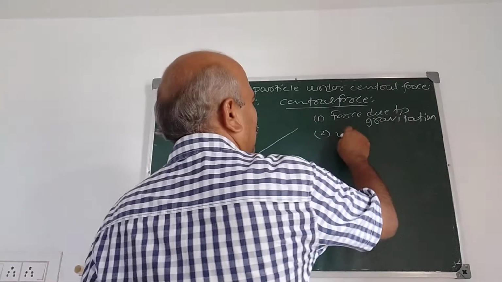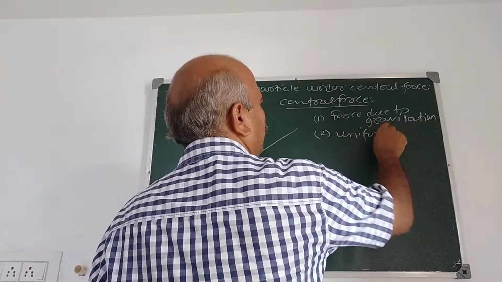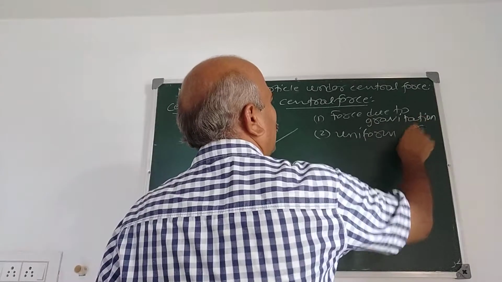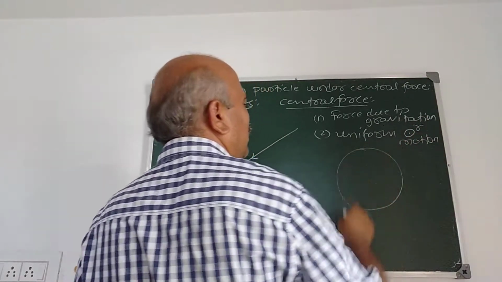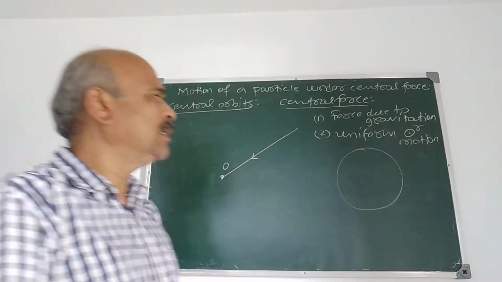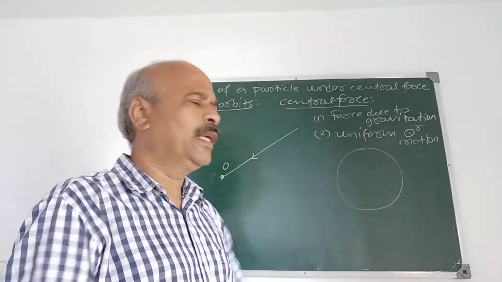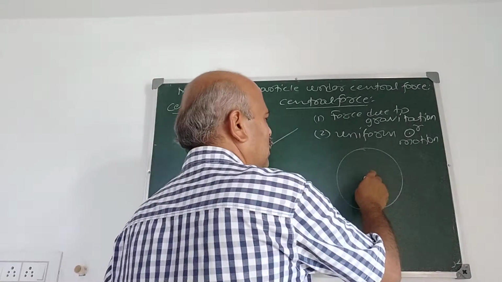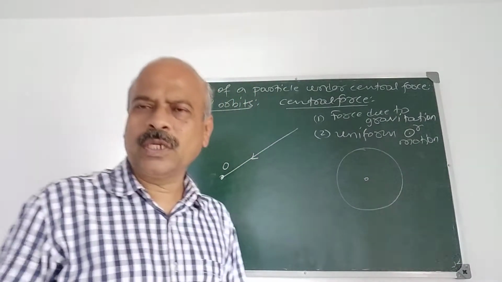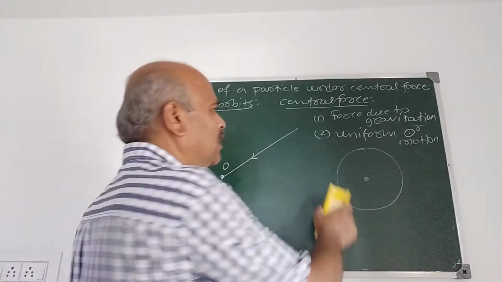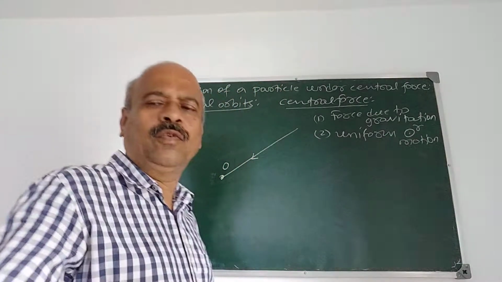Second is uniform circular motion. It is also a central force, because suppose a particle describes a circle, then the force is always directed towards the center of the circle. Therefore it is also an example for central force.